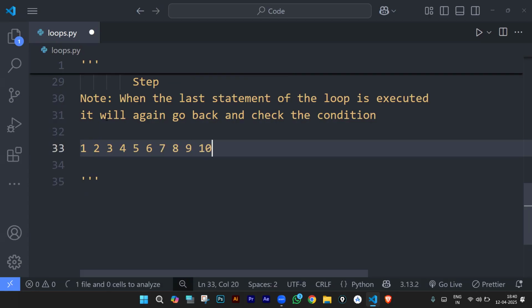I want to print 1 to 10 numbers. Can you tell me where I have to start? We need to convey the same to the computer. If I just tell it to print numbers, the computer doesn't know how many numbers it has to print, where it has to start, or where it needs to stop.